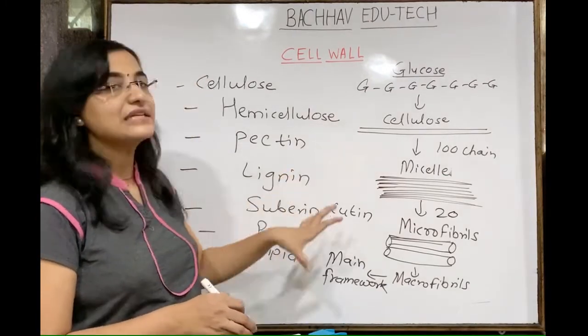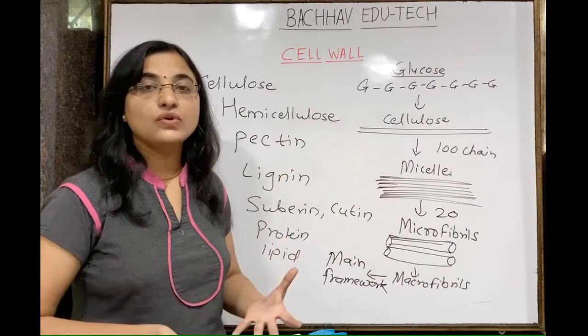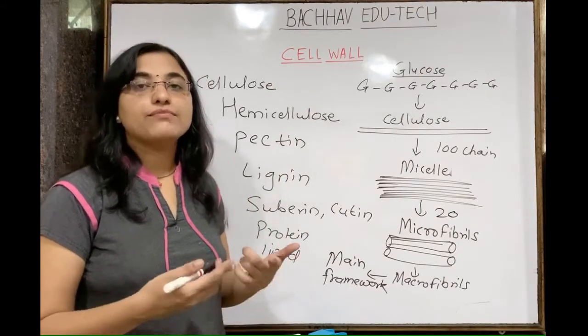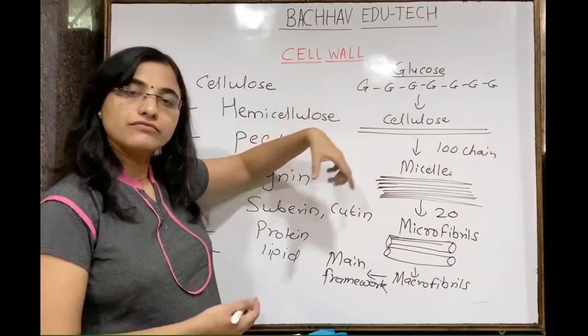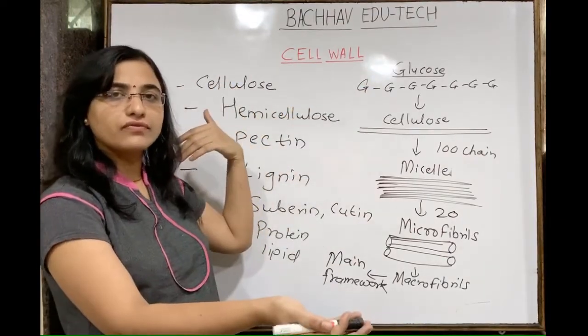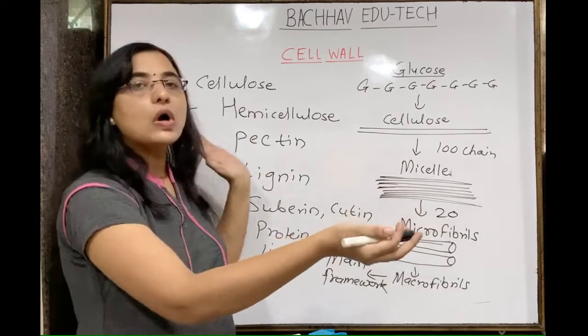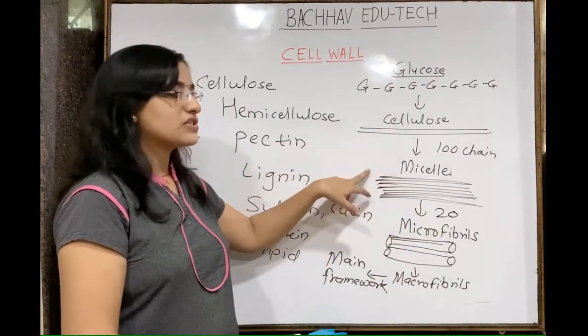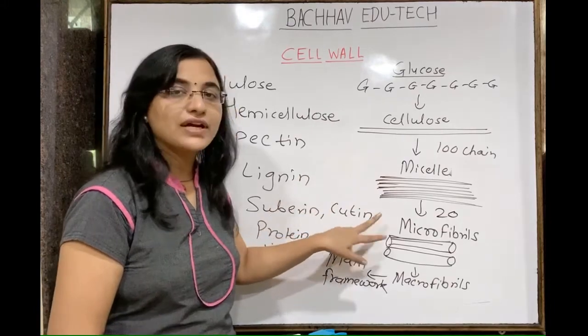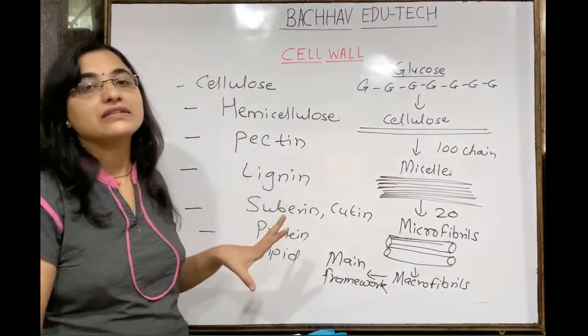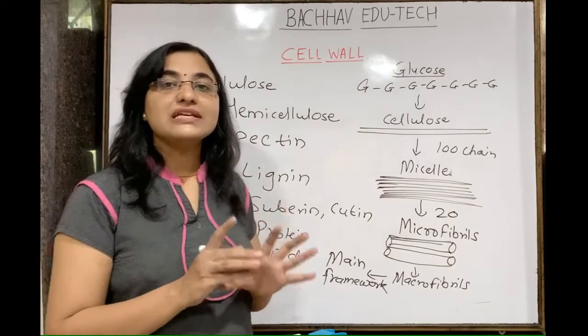What is there basically is the cellulose, which is nothing but the homopolysaccharide made up of a number of glucose molecules. Understand this? So suppose 6,000 molecules of glucose come together, they will form the long chain of cellulose. A number of such chains will come together, they will form the mycele, then mycele to microfibrils, then macrofibrils, and this is nothing but the main framework of the cell wall.